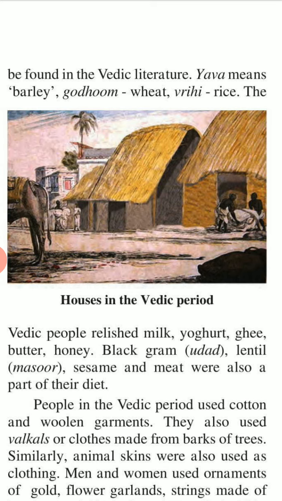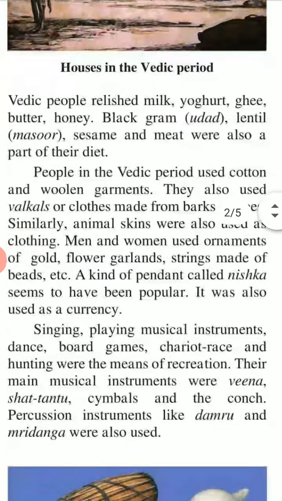The Vedic people relished milk, yogurt, ghee, butter, and honey. You can see houses in the Vedic period in this picture. Black gram, urad, lentil, masoor, sesame, and meat were also part of their diet.